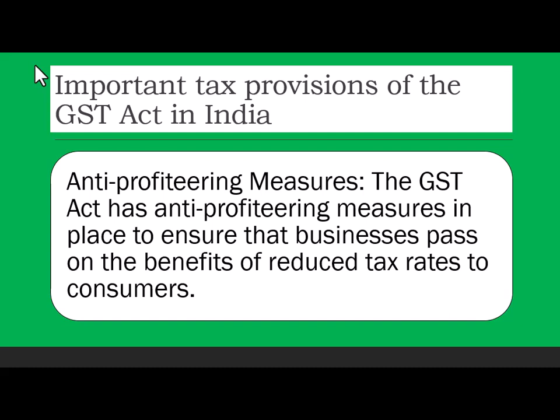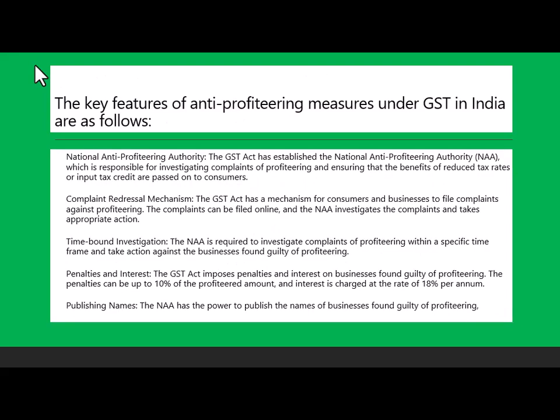Important tax provisions of the GST Act in India. Anti-profiteering measures. The GST Act has anti-profiteering measures in place to ensure that businesses pass on benefits of reduced tax rates to the customers. Whatever tax you are paying, you are entitled to the input tax credit. So the government has put some mechanism in place to see that this happens; these are anti-profiteering measures.